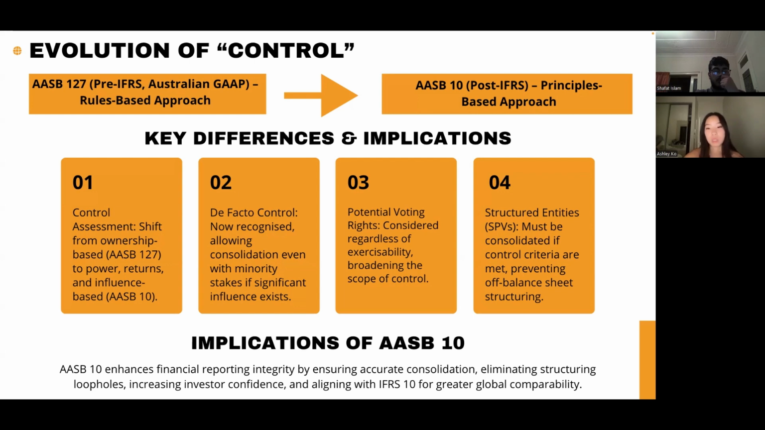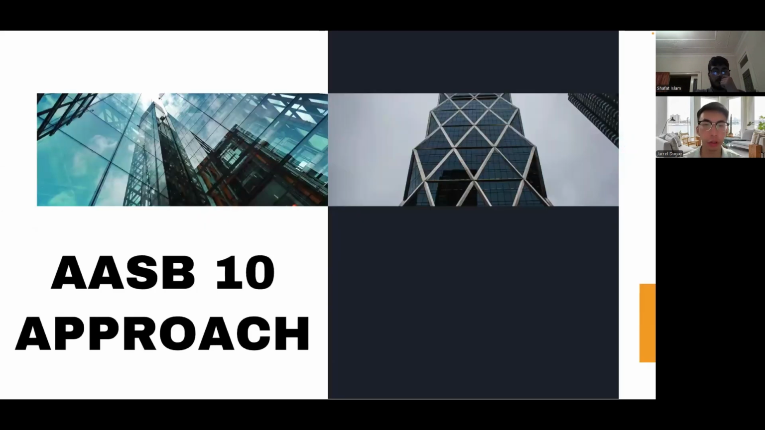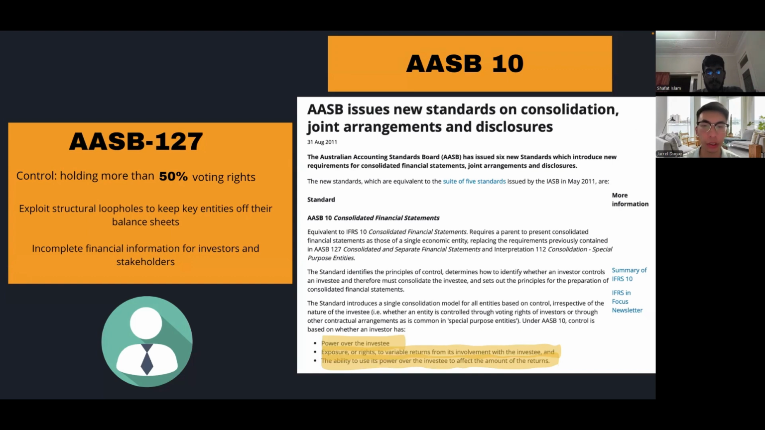international financial reporting practices. After careful analysis, our group firmly believes AASB 10 represents a more appropriate approach from a regulatory standpoint. A key consideration involved identifying which framework provided a more accurate representation of control in financial consolidation reporting. Under the pre-IFRS standard, AASB 127, control was primarily defined by equity-based ownership, specifically holding more than 50% of voting rights. Although this rule-based approach was straightforward, it had significant limitations, such as allowing companies to exploit structural loopholes to keep key entities off their balance sheets. This lack of transparency presented financial risks to stakeholders, investors, and regulators, preventing them from making well-informed decisions.